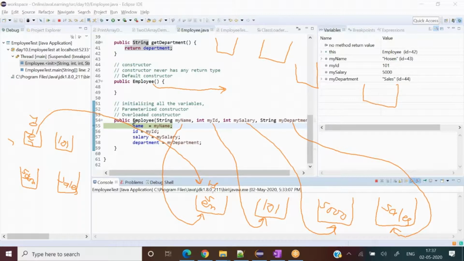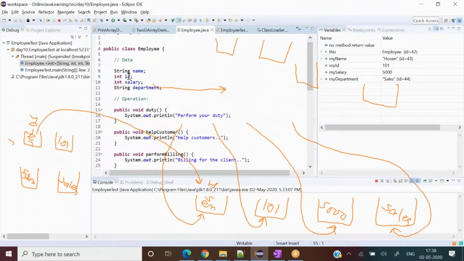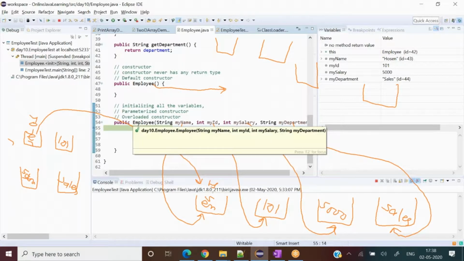So this is actually the instance variable. These instance variables, name, ID, salary, and department, in blue color, the same I have used there. So I have name here, right? This variable is an instance variable to me.